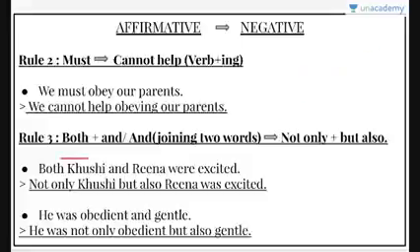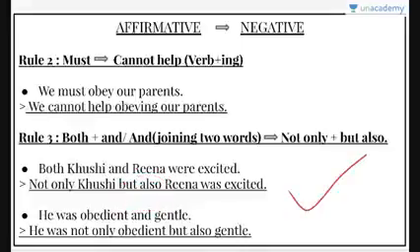Rule 3 is we have to replace both and, or and if it is joining two words, with not only but also, right? So the example, both Khushi and Reena were excited. Now we have and here which is joining two words, Khushi and Reena. So not only Khushi but also Reena was excited. So we have used not only and but also, right, to make it negative.